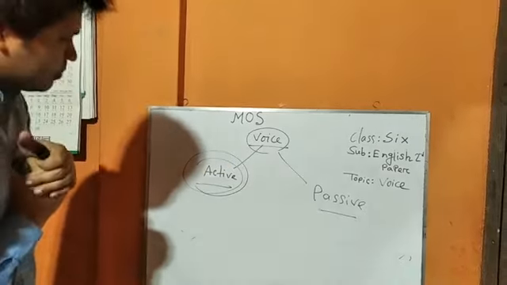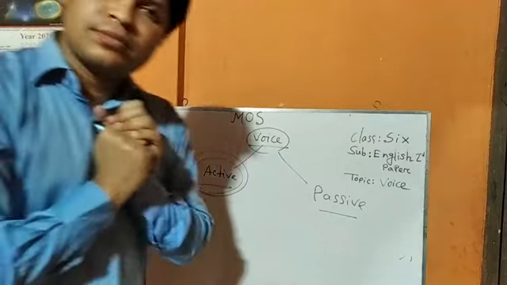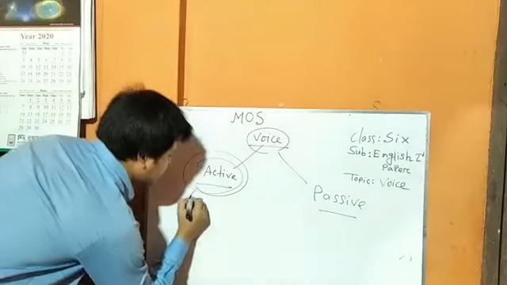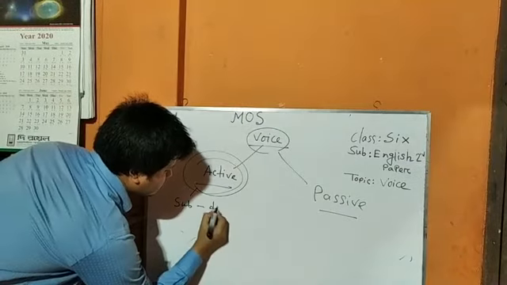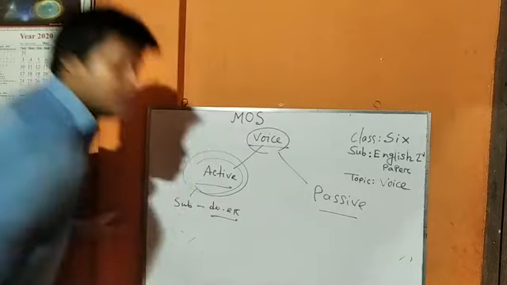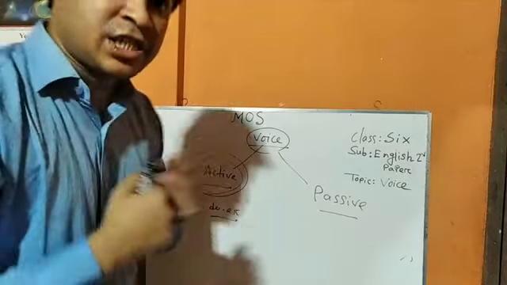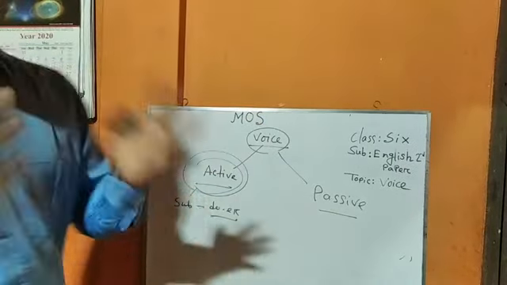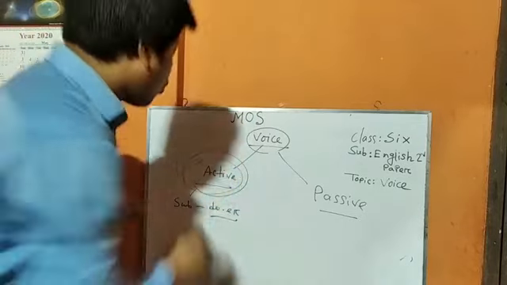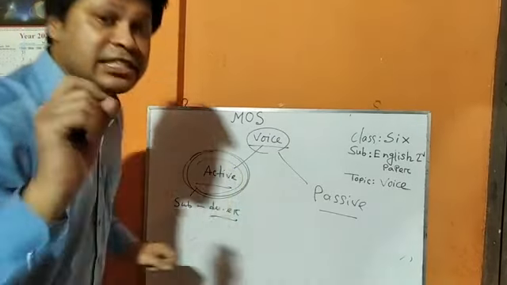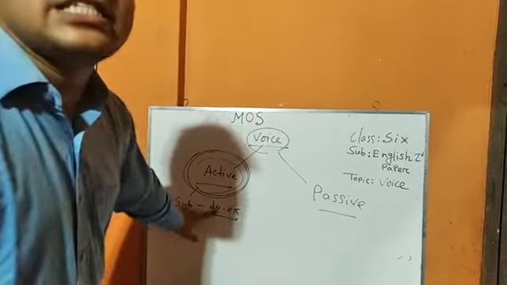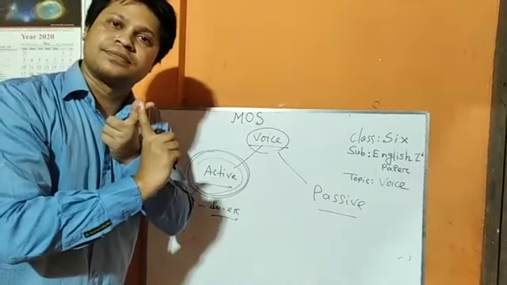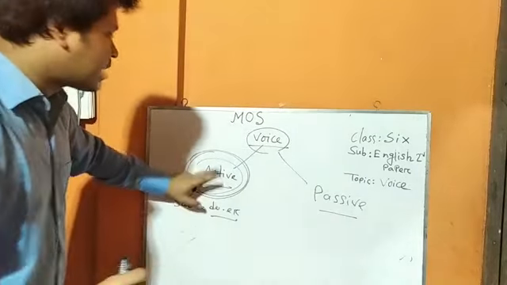Active voice is that voice where subject is the doer. In active voice, subject is the doer. That means subject performs the action. Who performs the action? Subject performs the action.